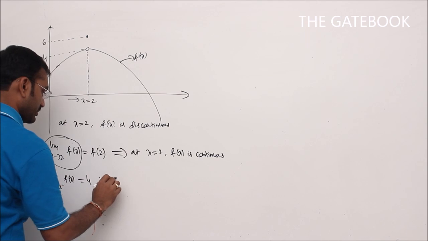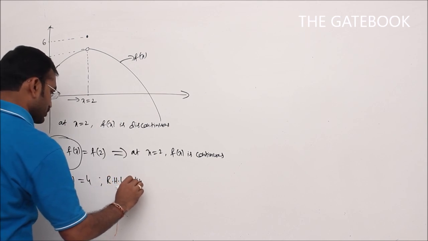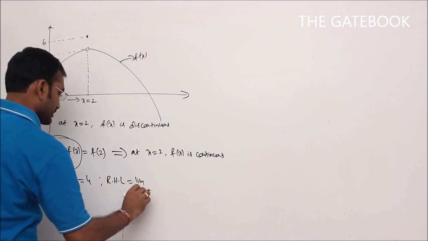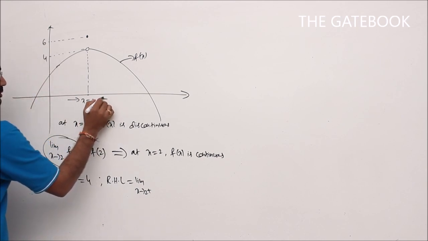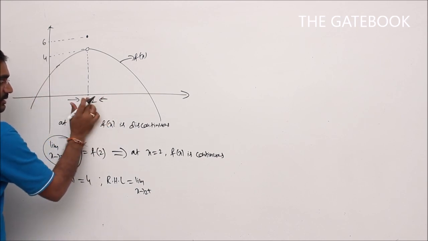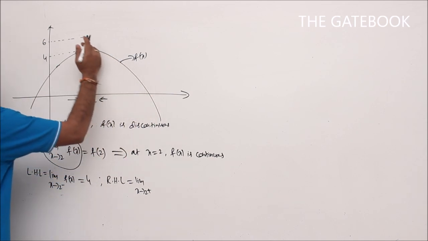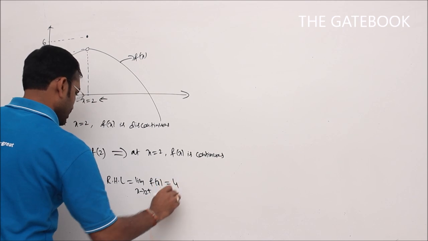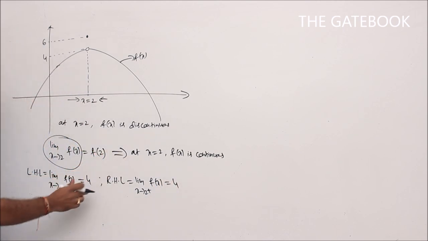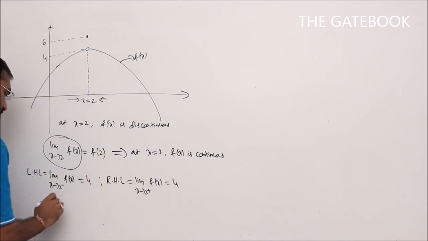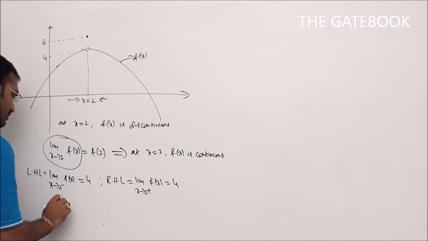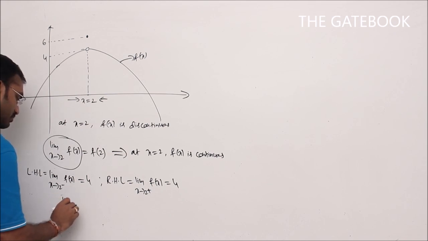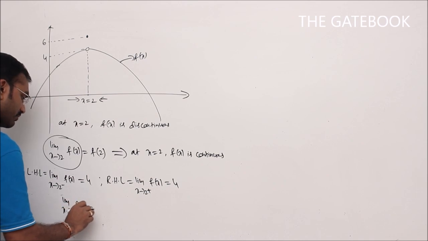Similarly, what about the right hand limit? When x is approaching 2 from the right hand side, 2 plus means approaching 2 from the right hand side, the corresponding function approaches again 4. So the left hand limit and right hand limit both exist and are equal to 4. Therefore I can confirm that the limit value is 4: limit x tends to 2 of f of x is equal to 4.